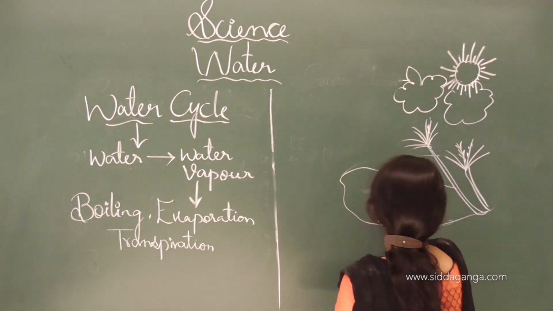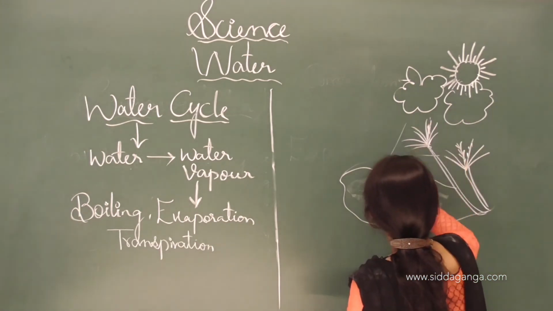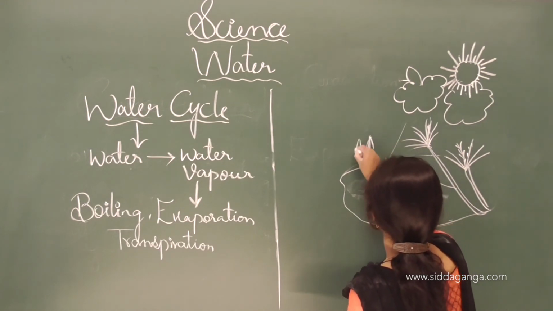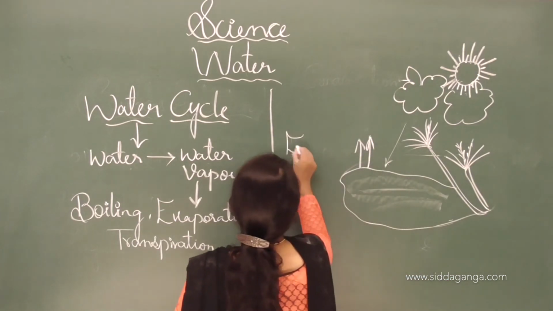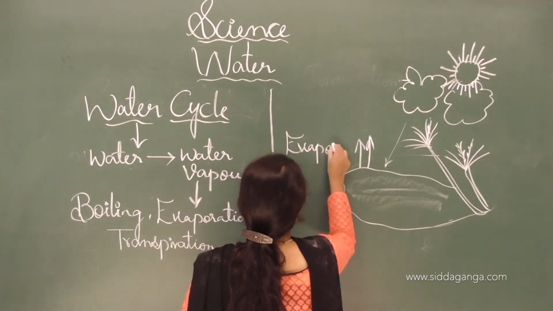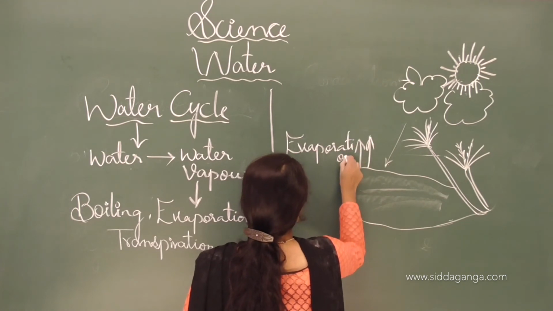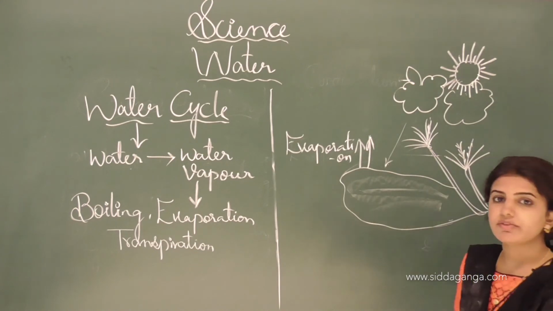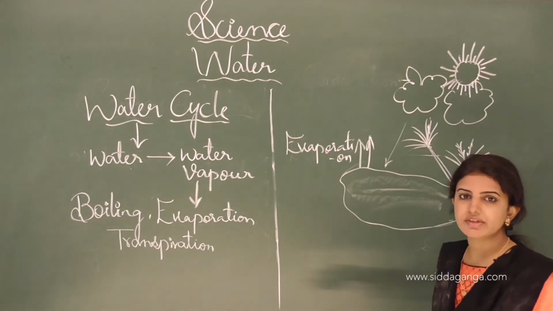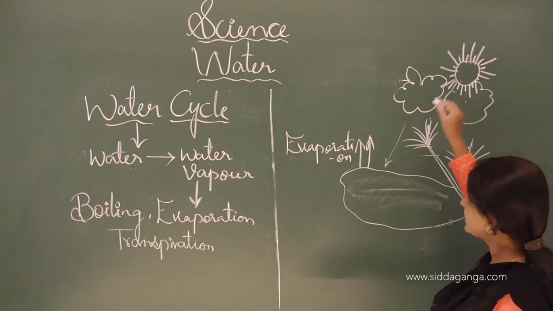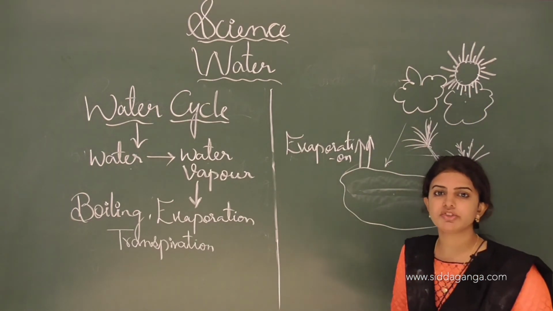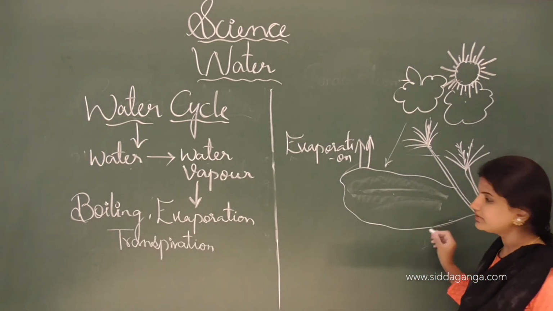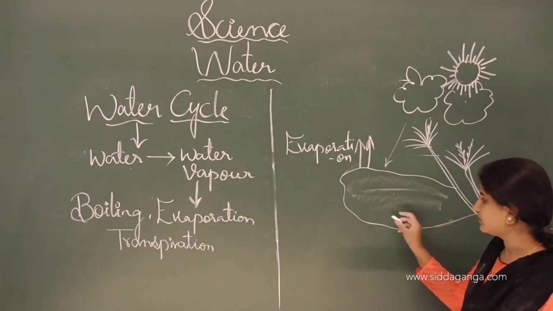When the sun rays fall onto this water, then the water gets evaporated. See, in this way evaporation takes place. Evaporation takes place much faster in the case of sunlight. When the sun rays fall onto the water, the evaporation will get more and more, and the evaporation rate is faster in the sunlight.